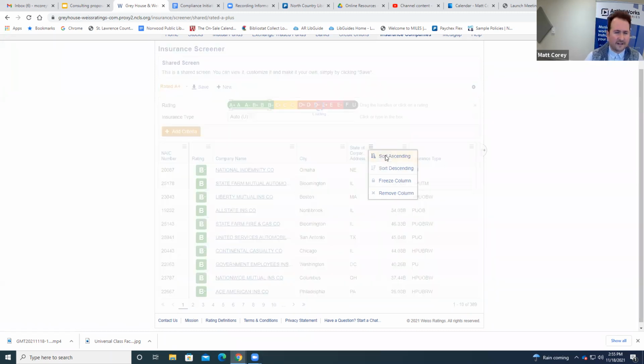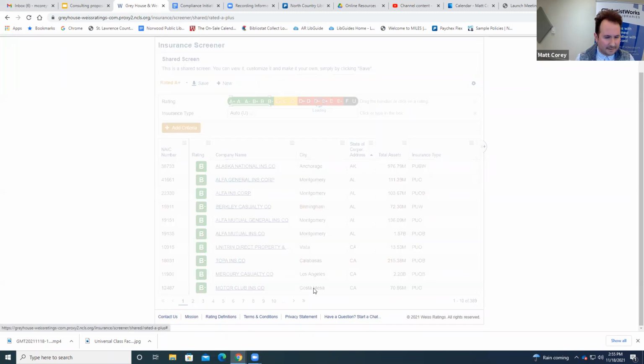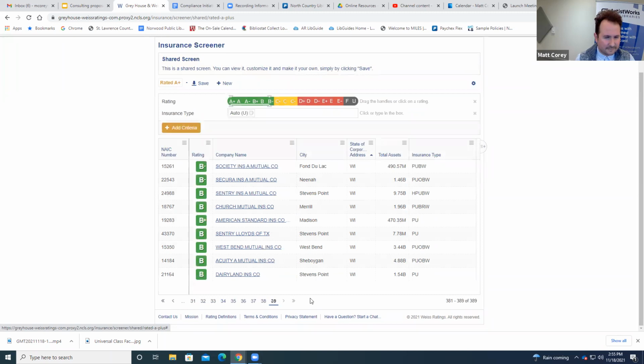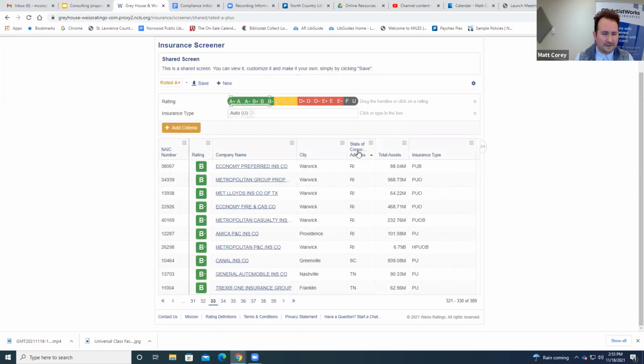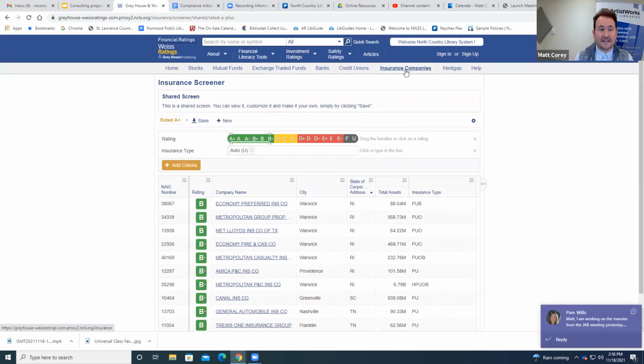Maybe we can do a sort ascending. This is just the state of the corporate address, but I was just curious about ones in New York. But either way, I think the insurance thing is really, really awesome.